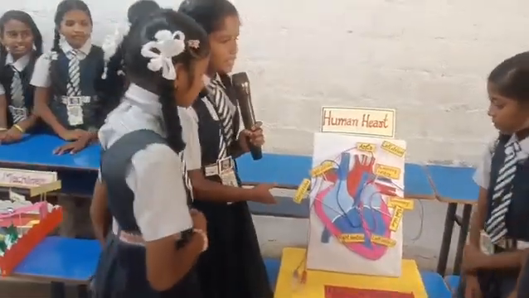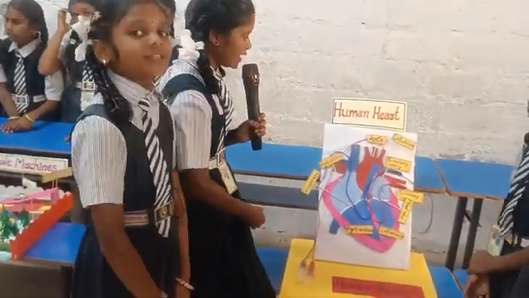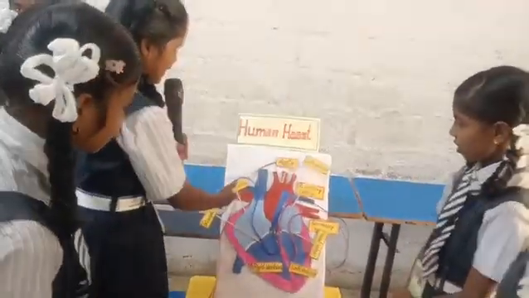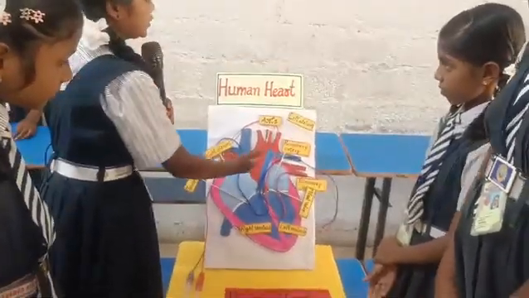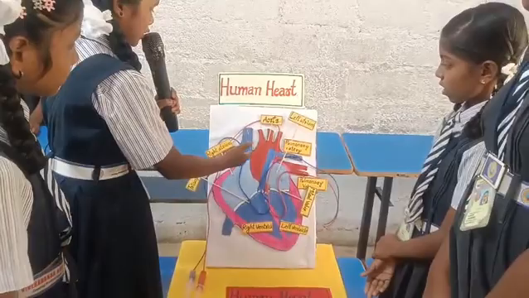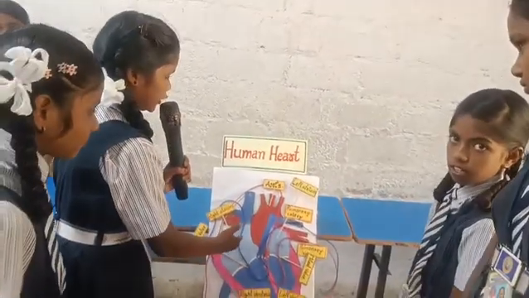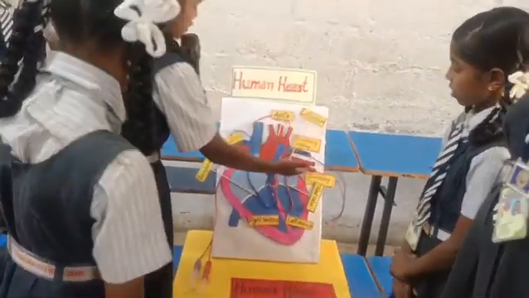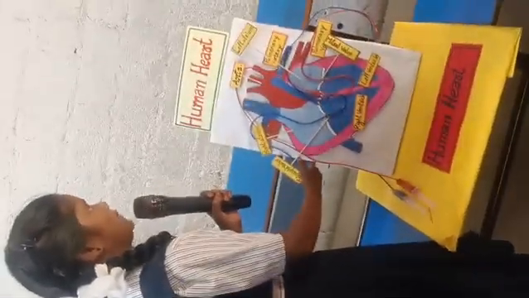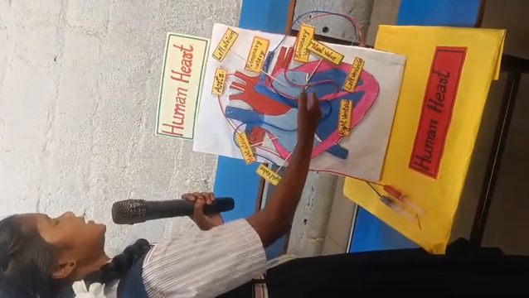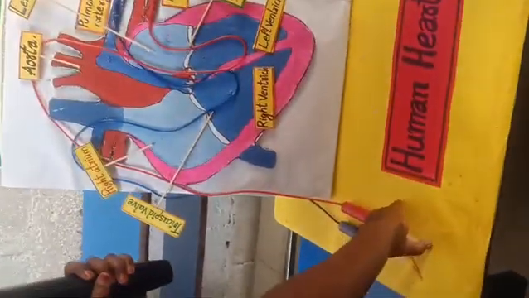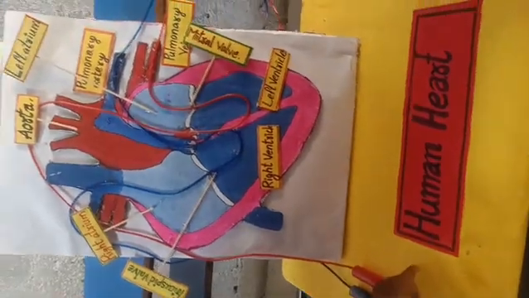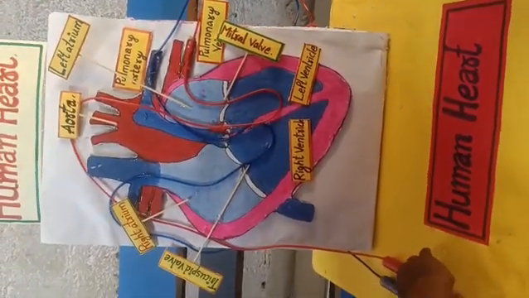This is my project. My project name is Human Heart. The right atrium or auricle receives deoxygenated blood from the body and sends it to the right ventricle through the tricuspid valve. The right ventricle contracts to empty its contents and sends the blood to the lungs in the pulmonary artery to oxygenate the blood.